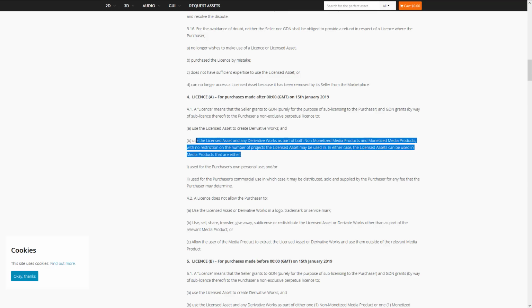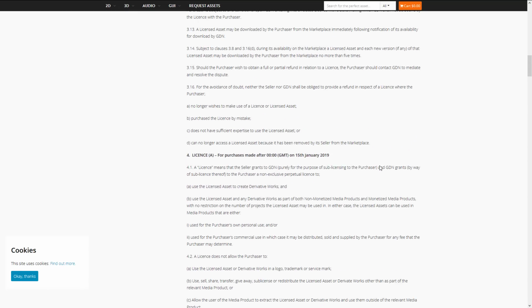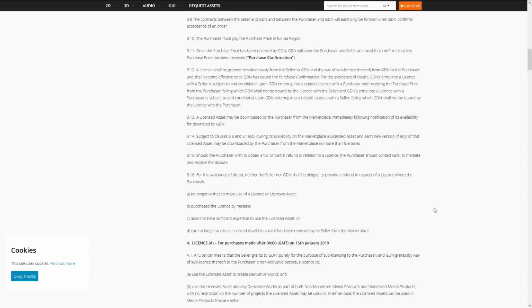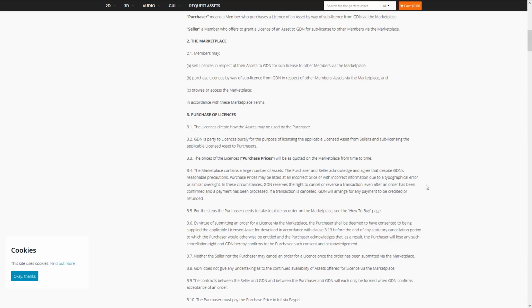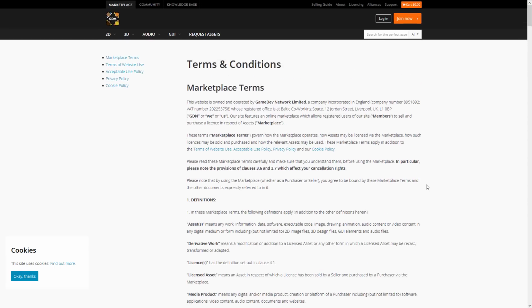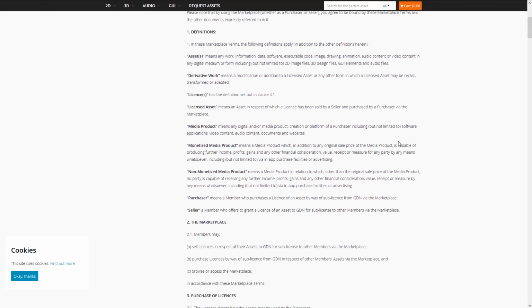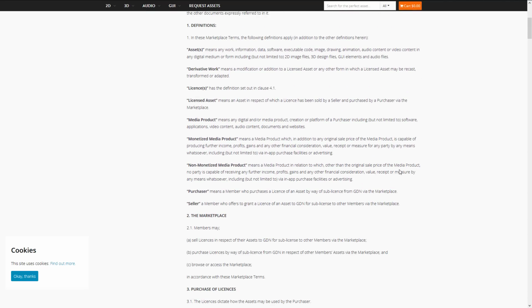Basically, you just, again, can't resell the assets for the most part, and then you've got a limit of liability on the people that created the assets. So this license protects the seller as well as the buyer. But from going through this in the past, unless they've changed something here, and it doesn't appear they have, at least not recently, I didn't find any issue with their actual license. But do be sure to go through it yourself before you use any of these products in your own commercial game. But that is it.